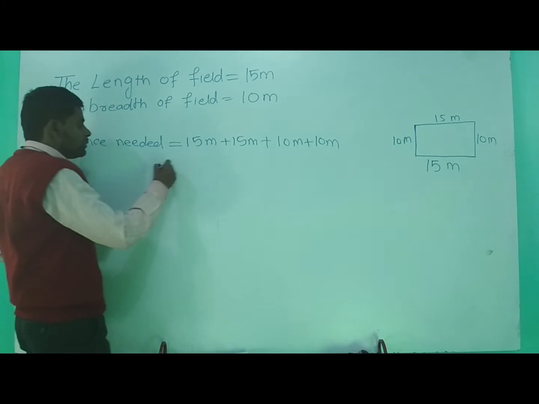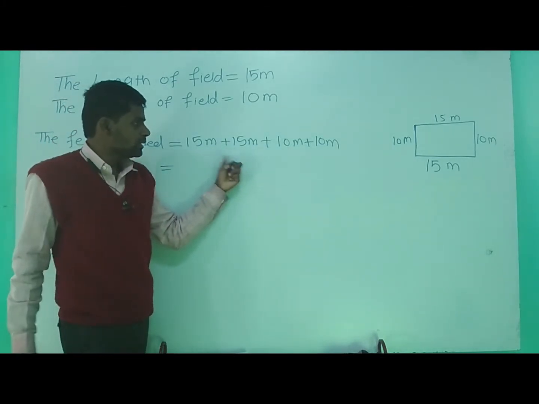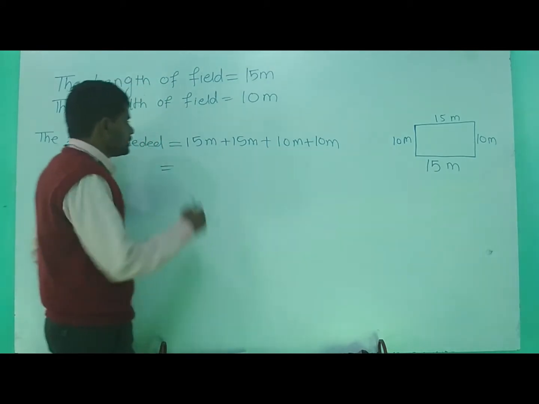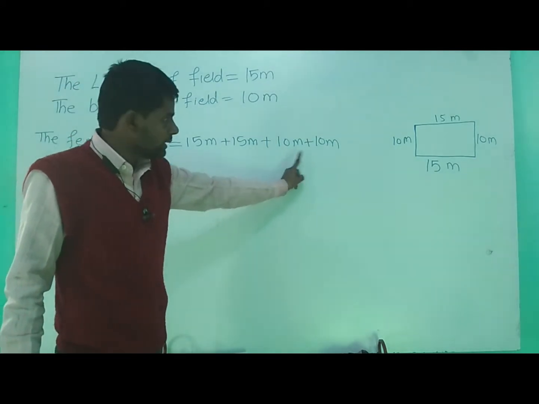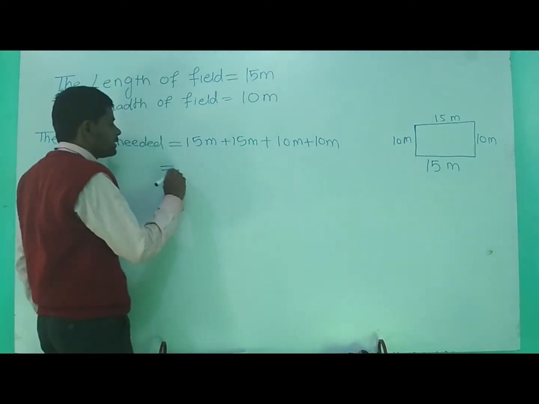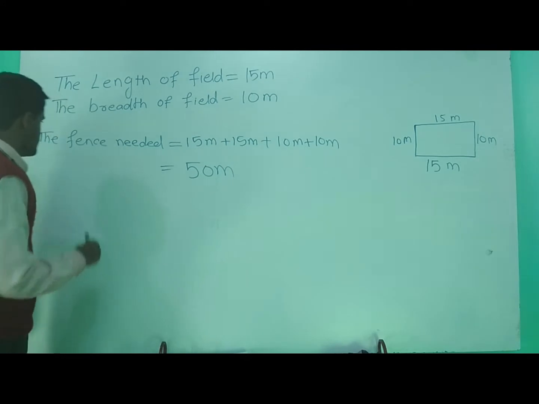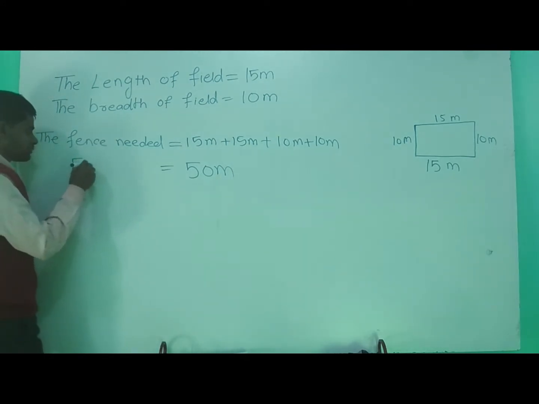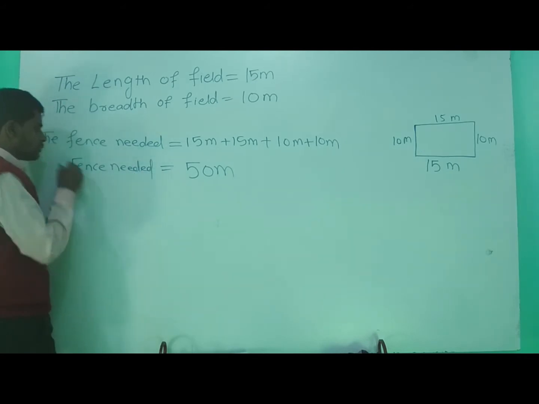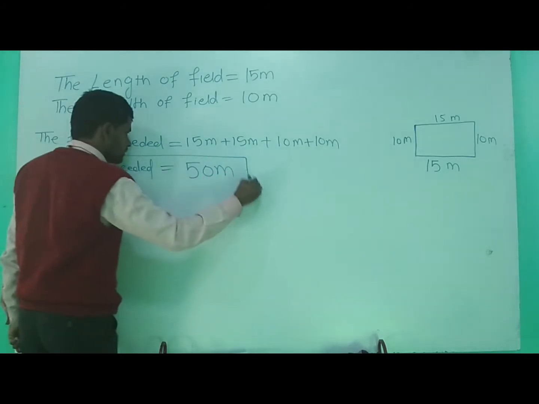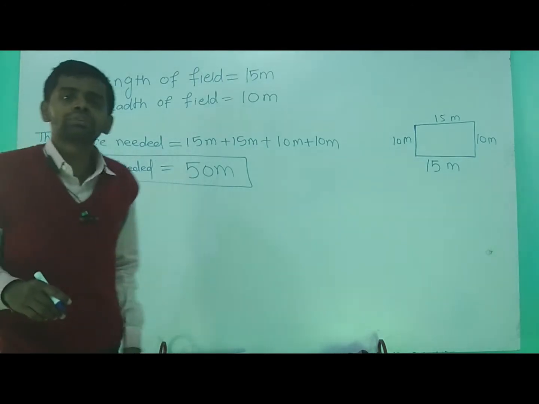So now we know that there is 2 times 15 meter and 2 times 10 meter. So 15 plus 15 is 30. 30 plus 10 is 40, plus 10 is 50. Okay, so that is 50 meter fence needed. कितना चाहिए हमको फेंस? How much fencing we needed? We need fence 50 meter.